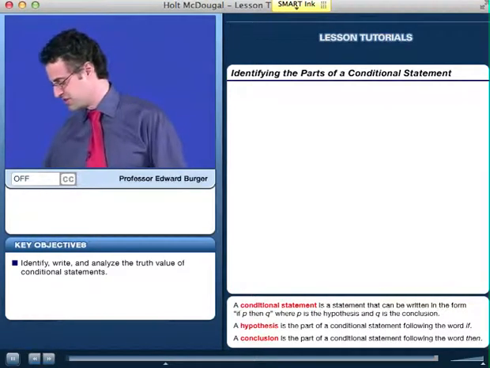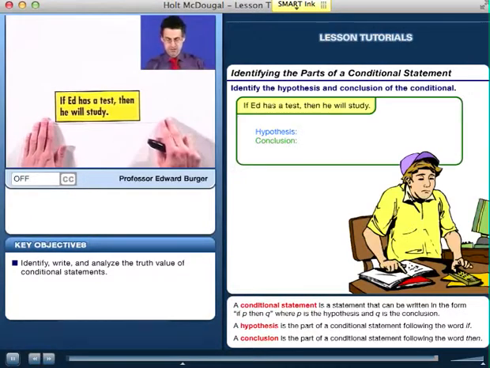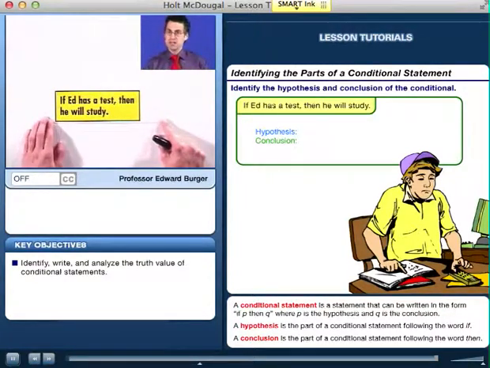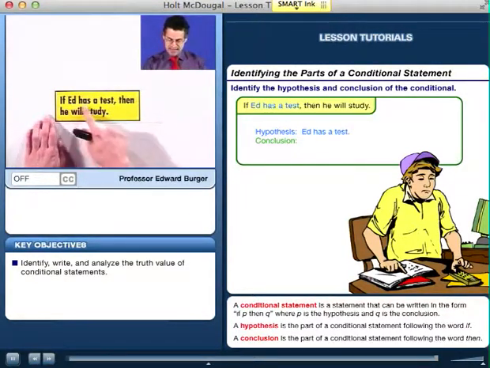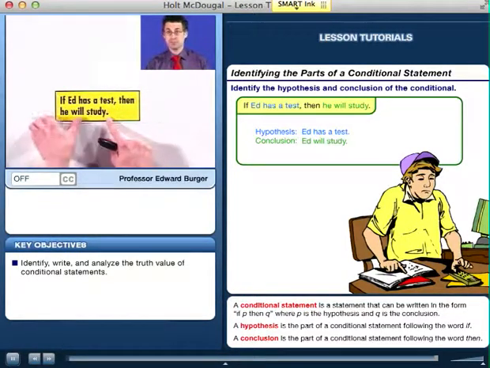Let's take a look at some conditional statements together and just identify the hypothesis and the conclusion. So here's one. If Ed has a test, then he will study. The hypothesis here is Ed has a test, and the conclusion is he will study. Neat.